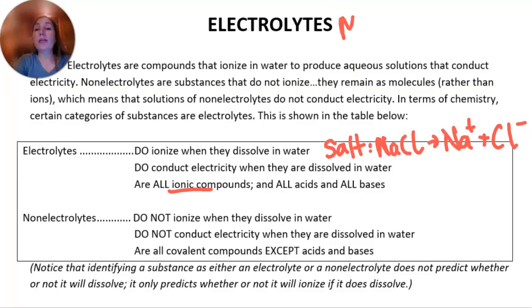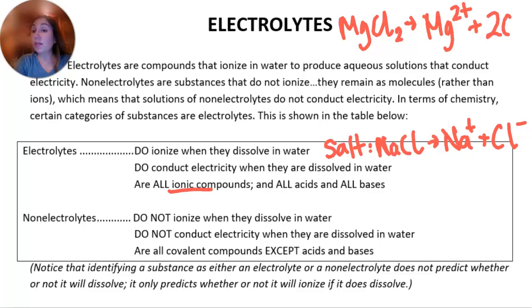What about something like magnesium chloride? Well, that's MgCl2. That can break up into Mg2+, and it will make two of the chloride ions. So there'll be two chlorides for every magnesium. In other words, there'll be an Mg2+, and then there'll be a Cl-, and there'll be another Cl-. So all of the ionic compounds are electrolytes.